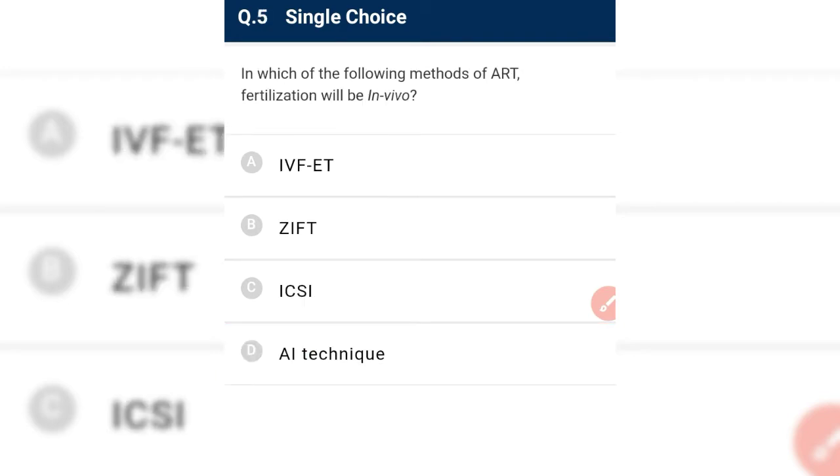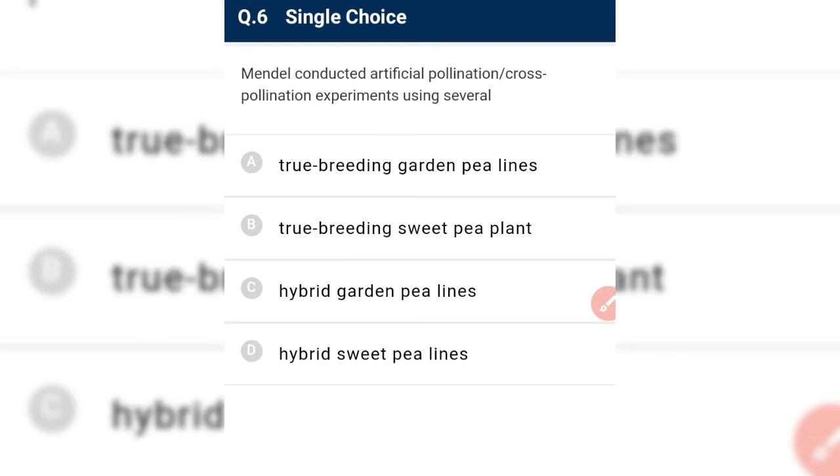In which of the following methods of ART will fertilization be in vivo? In vivo means in the mother's body. And it is artificial insemination. In artificial insemination, fertilization takes place in vivo, in the mother's body itself. So next, Mendel conducted artificial pollination or cross pollination experiments using true breeding pea plants. He had chosen 14 true breeding varieties.